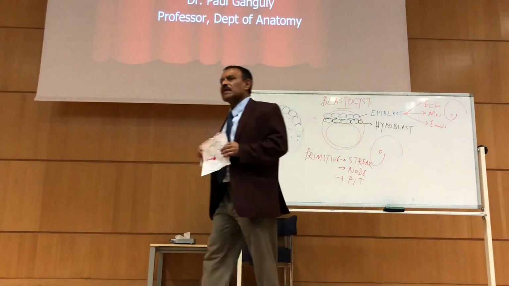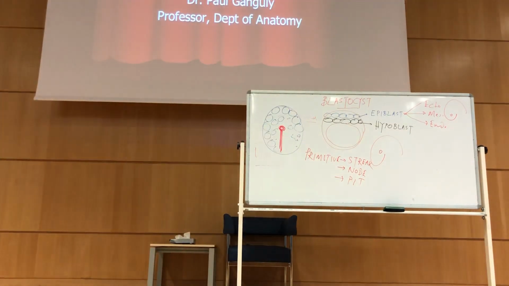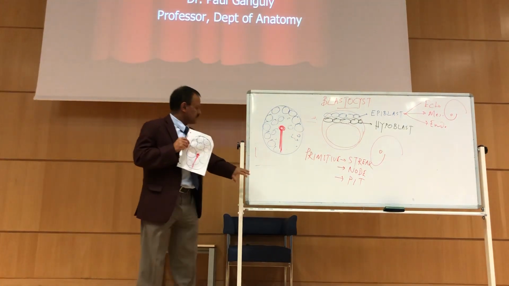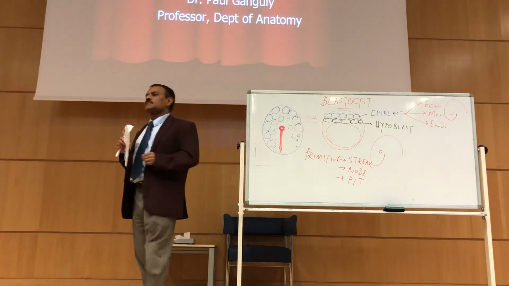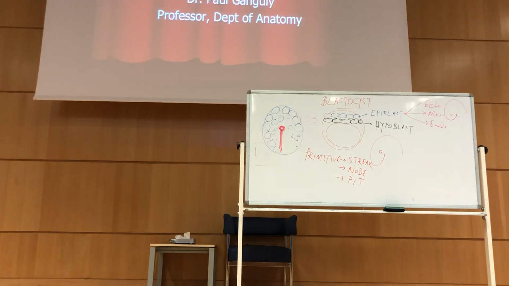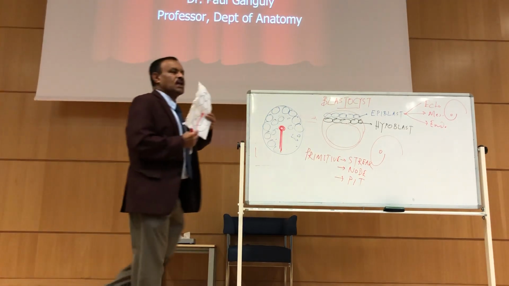So how does it start? The cells of the original epiblast are very compact. That's the photograph over here. Very compact. Under the influence of these 2 genes, transforming growth factor and WNT2 gene, these cells slowly become disintegrated. And at the same time, there is a primitive streak which is basically showing the orientation